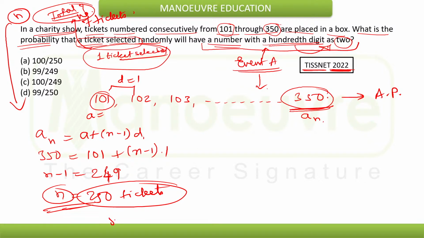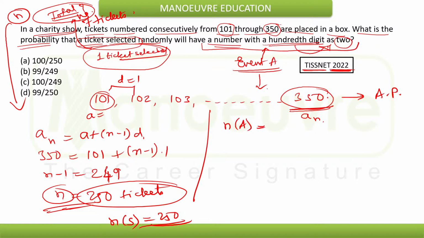So that 250 is nothing but n of s. N of s is 250. Now, what is the value of n of a? That means how many required events are there.